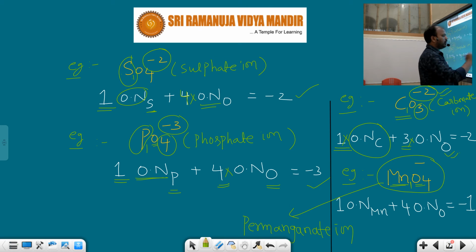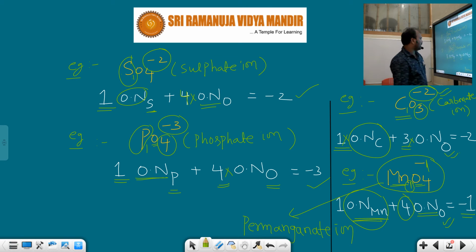So first of all, regarding manganese, you have to write 1 into oxidation number of manganese, because 1 manganese atom is present in it. After that, take a look here. How many oxygen atoms will be there? 4. That's why 4 into oxidation number of oxygen atom is equal to its charge. How much charge is given? Minus 1. Students, I think you are very clear here.